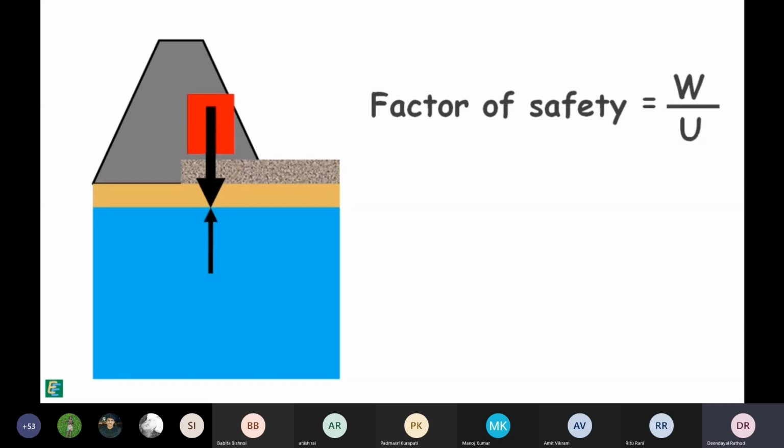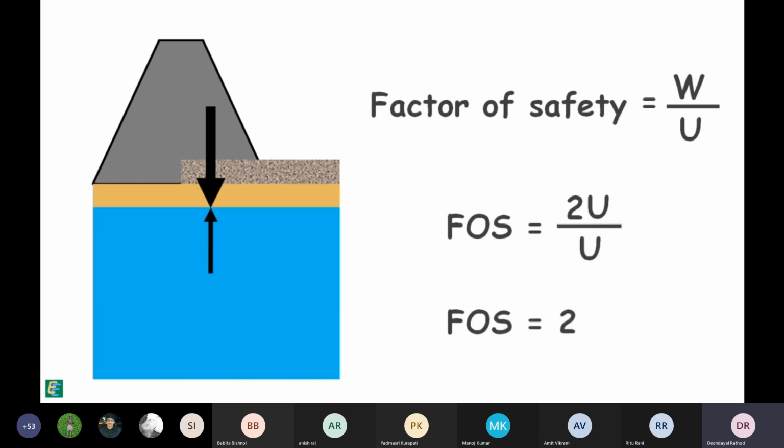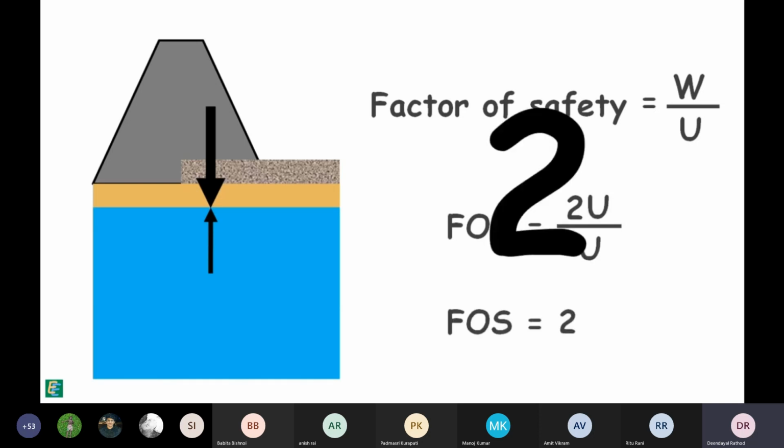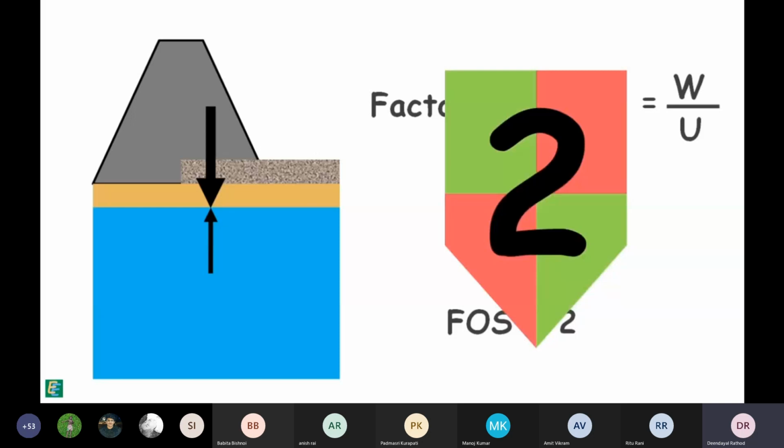If value of downward force, that is weight of overlying material, is twice the value of the upward force, we receive the factor of safety as 2. This means the structure is twice safe. Downward force is greater than uplift force, so the structure is safe and is twice strong.